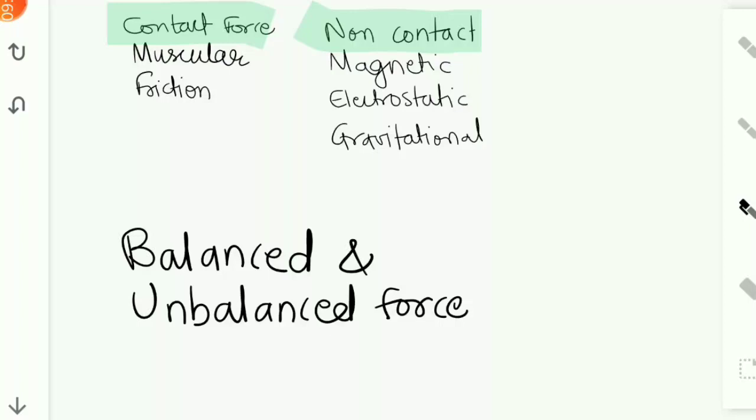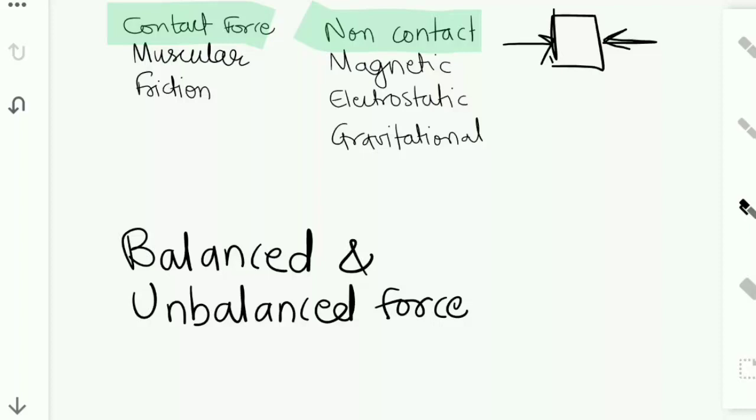Now let's look at balanced and unbalanced forces. Balanced force means if I have this object here and I am applying force from this side, then there is one more external force of equal magnitude being applied from exactly the opposite side.